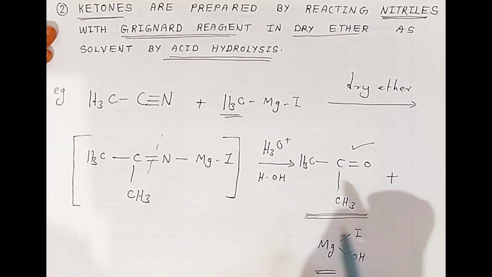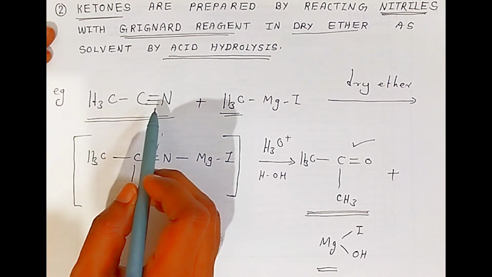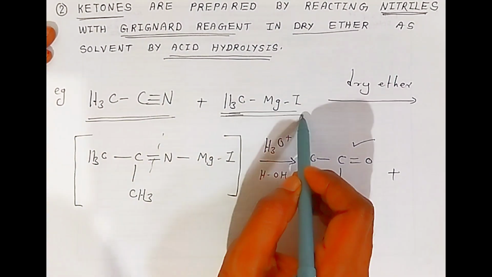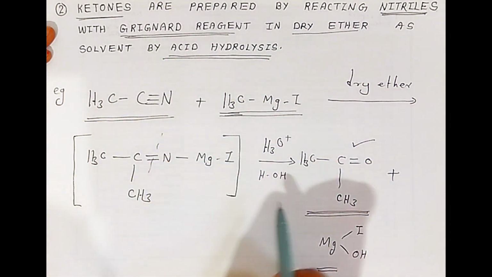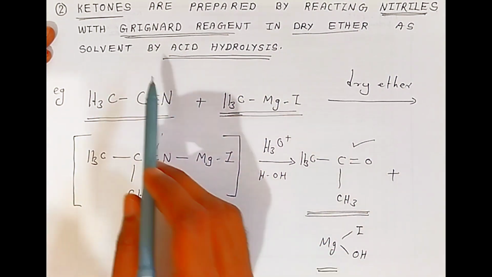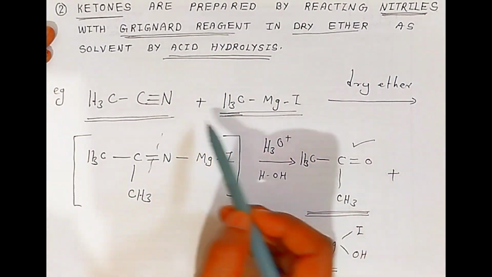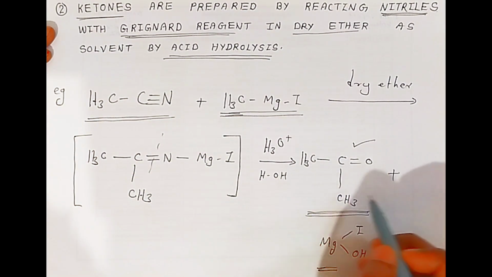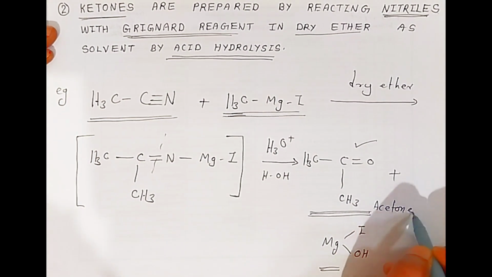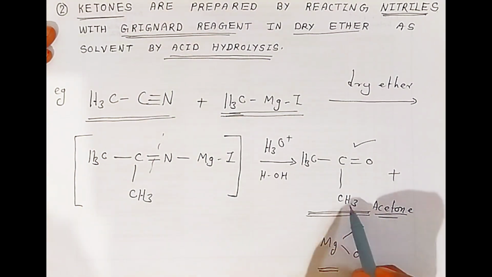So here, ketones are also prepared by reacting nitriles. This is the nitrile, methyl cyanide, and this is the Grignard reagent. Reacting nitriles with Grignard reagent, with dry ether as a solvent, on acidic hydrolysis will give you ketone. With the help of the Grignard reagent, you can convert methyl cyanide into acetone. In examination, sometimes they may ask the action of Grignard reagent on methyl cyanide, which product you will get. You will get acetone, also called propanone.